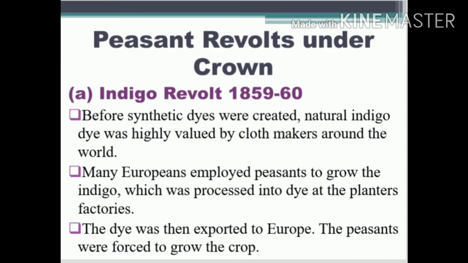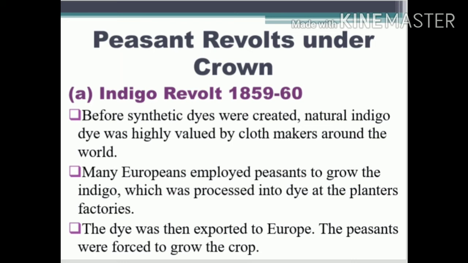The next topic is about peasant revolts under the Crown. That is, what are the revolts by the peasants? First one is the Indigo Revolt in 1859 to 60. Indigo is an agricultural crop which is used to dye cloth. In those days, it was very valuable in the world markets. So here the British forced the Indians to grow indigo, which was processed into dye at the planters' factories. So in the same land itself, they made that crop into a product.